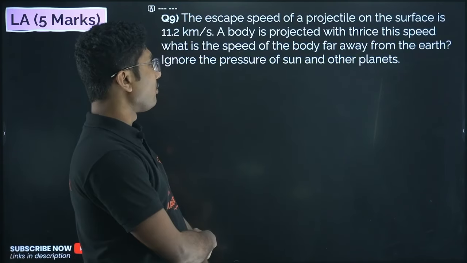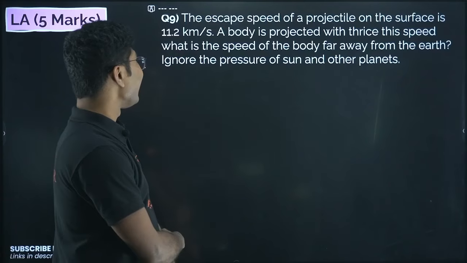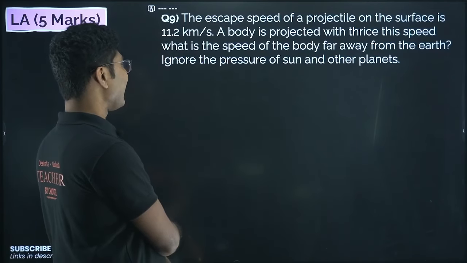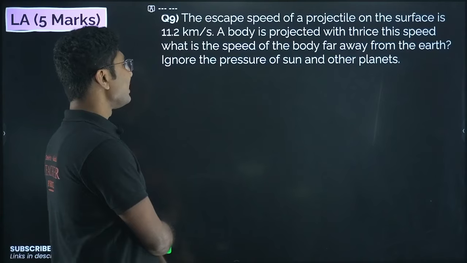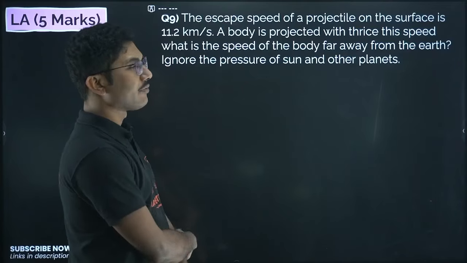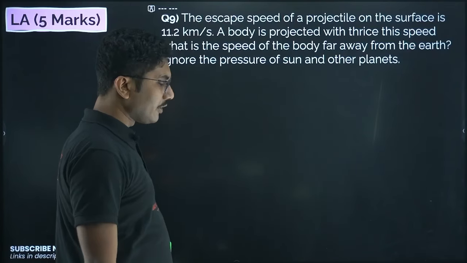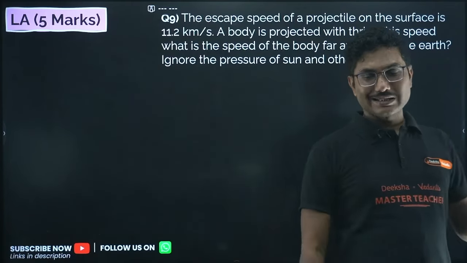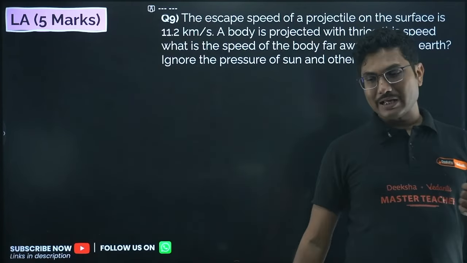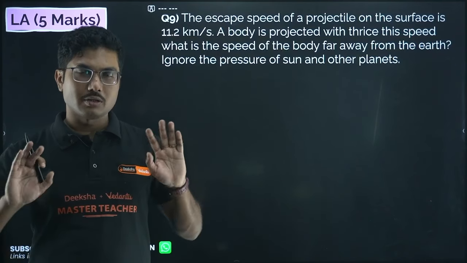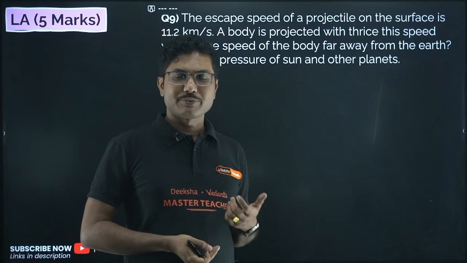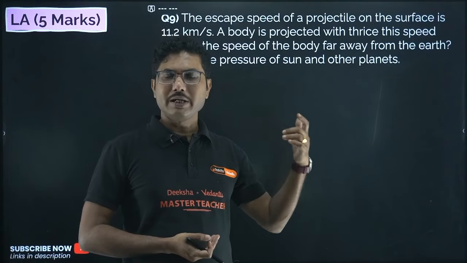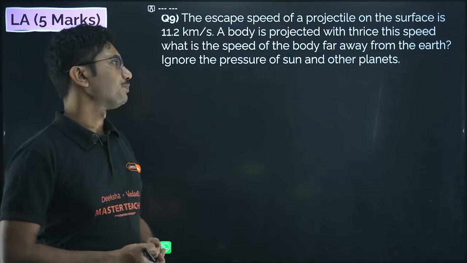The escape speed of a projectile on the surface is 11.2 km per second. A body is projected with thrice this speed. What is the speed of the body far away from Earth? So first of all, if you throw an object with exact escape speed, then far away from Earth, the speed of the object will be 0. It will not do anything. Once it is far away from Earth, if you give the escape speed, it will reach a speed of 0.